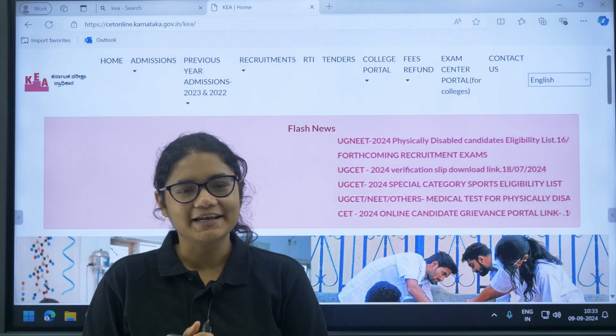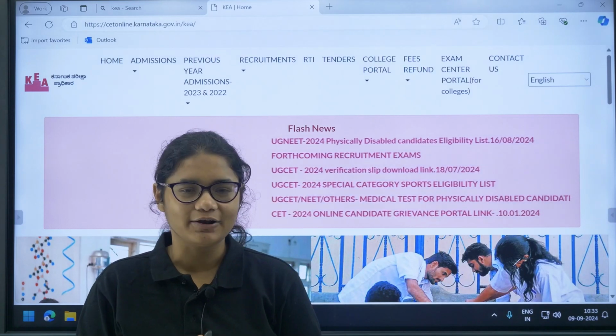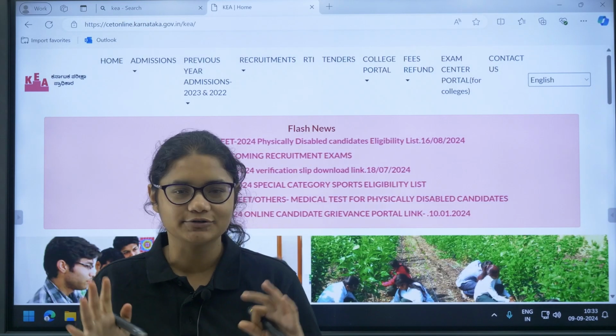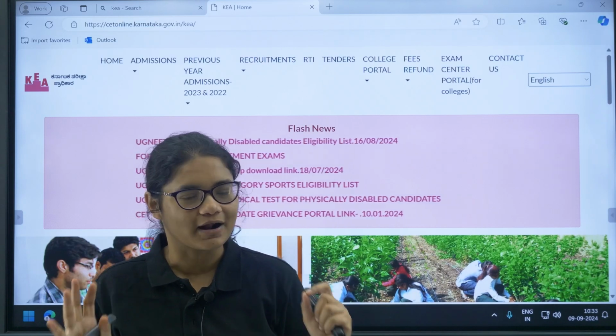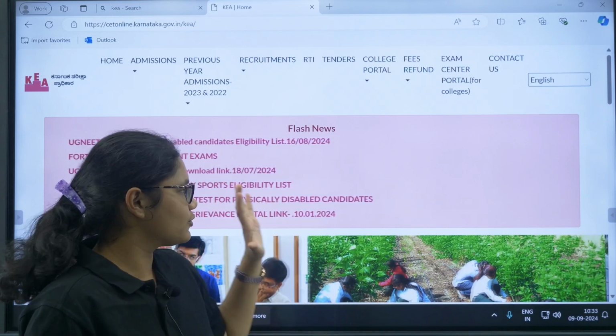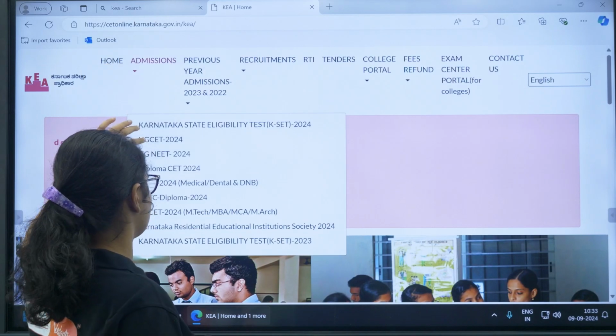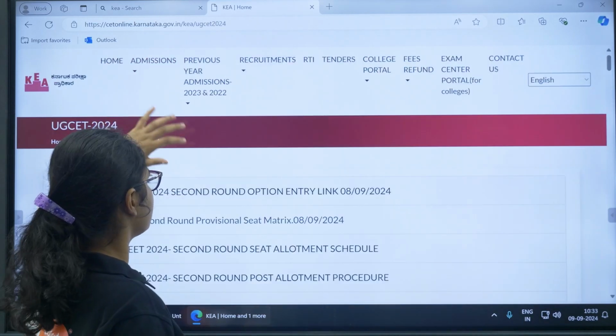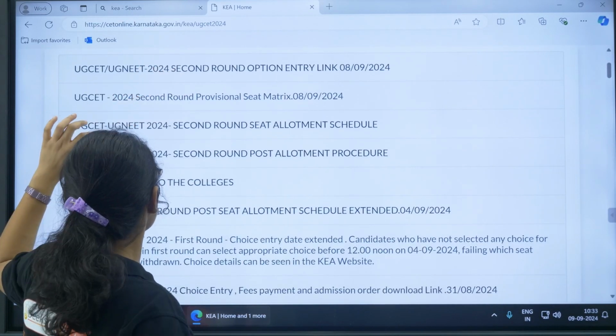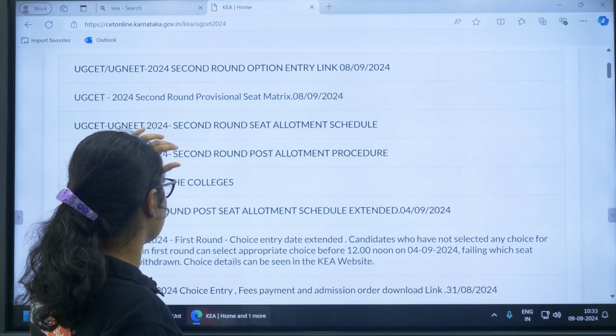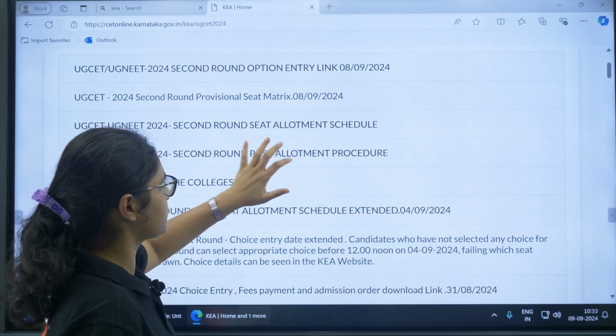Hello students, KCET 2024 second round seat allotment procedure has already started. So let us see some important details regarding this. First you have to go to the KEA official website, then go to the admission section, then go to UGCET 2024. After you click on this, you can see the UGCET or UG NEET 2024 second round post allotment procedure.